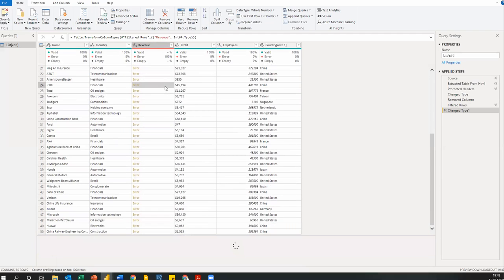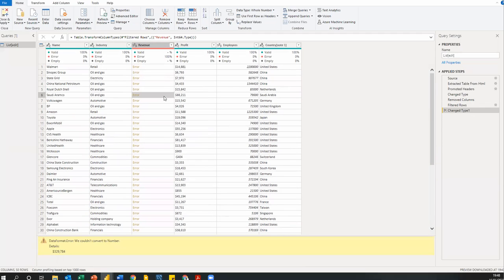I don't know. Okay, let me just ask a question. Does anybody know why my data is showing as errors? Let me just take one or two responses. Why am I having errors when I try to change this from text to numbers? Does anybody have an idea why this is happening to my data? So, anybody have an idea?